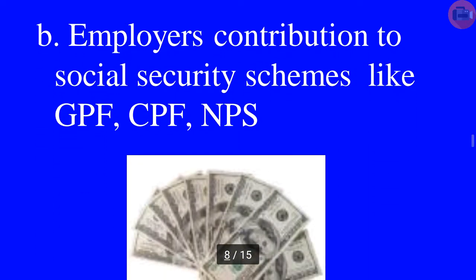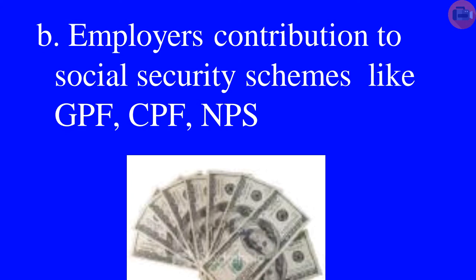Next one is employer's contribution to social security scheme, like contribution of the employer through GPF, CPF or NPS. There are two parts: one is employee's contribution and the other is employer's contribution. In national income we always add the employer's contribution towards the social security scheme.